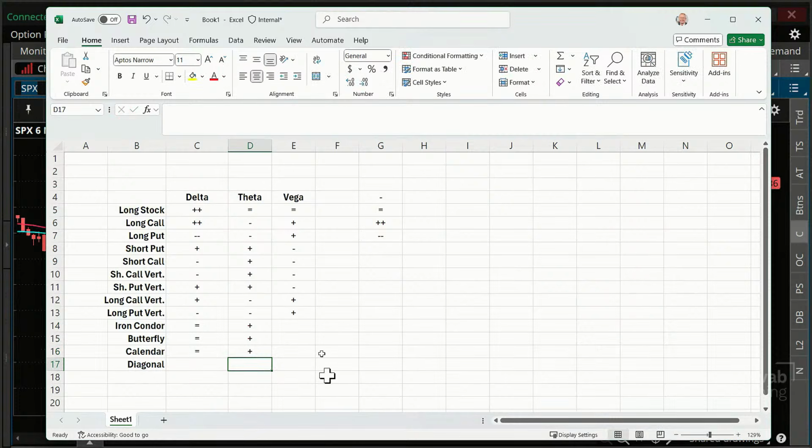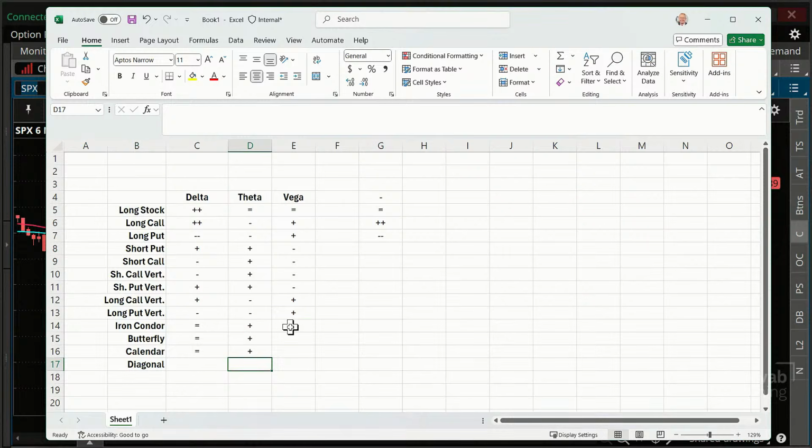But remember, to my prior point, if I want a big move, with long calls and long puts I have more potential upside than I do on these. And part of the price of that is theta. I'm not getting the positive time decay on that.